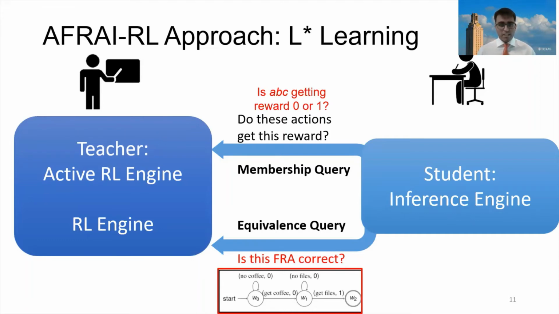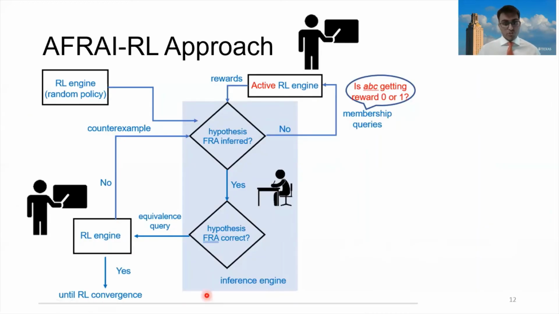Now let's get a more granular view. Here is our approach. In the center, you can find the inference engine, and the RL engine and active RL engine represent our teachers. Let's detail how the process works. You start off with a random policy that's sent to the inference engine. Initially, the inference engine doesn't have any information to construct a hypothesis FRA. So it asks a series of membership queries. The active RL engine will explore the environment and answer these queries.